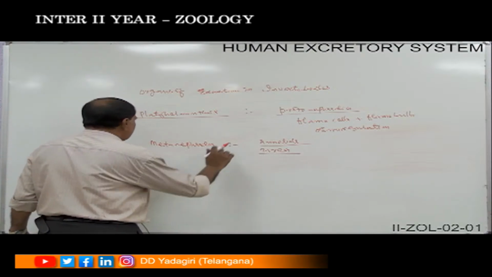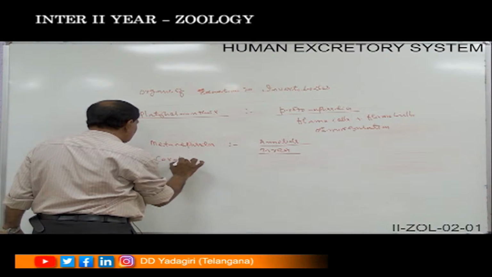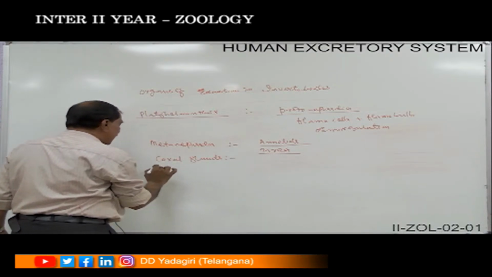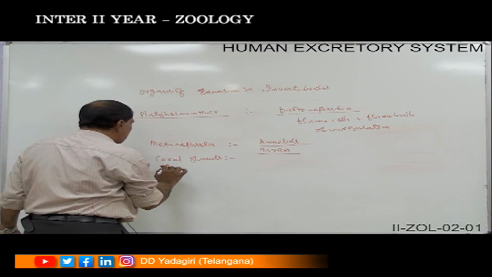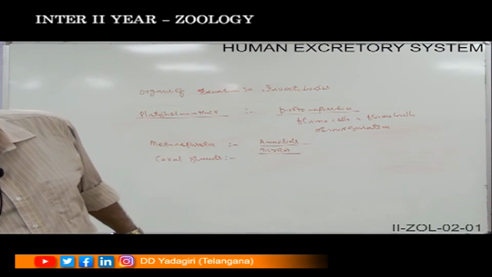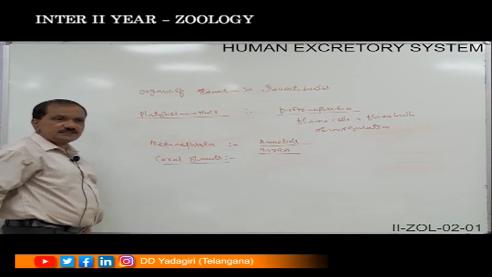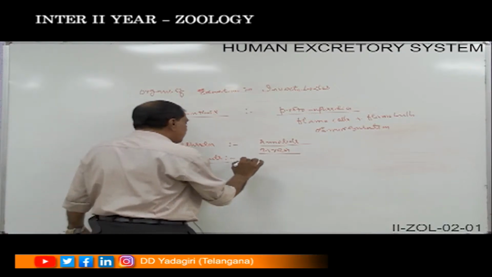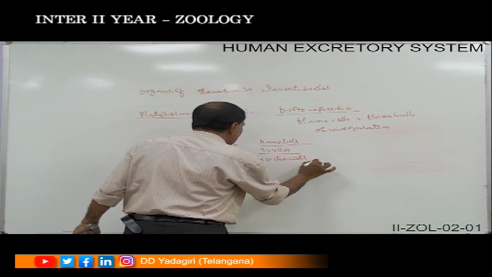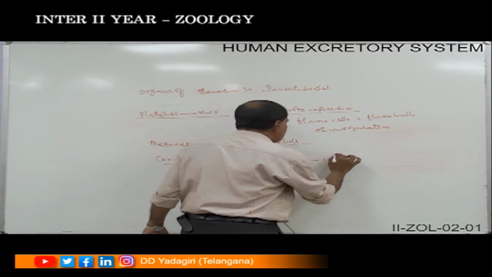And next one will be the coxal glands. Then the next one will be the antennal glands. The coxal glands are found in the case of the arachnids, in which the scorpion is included.